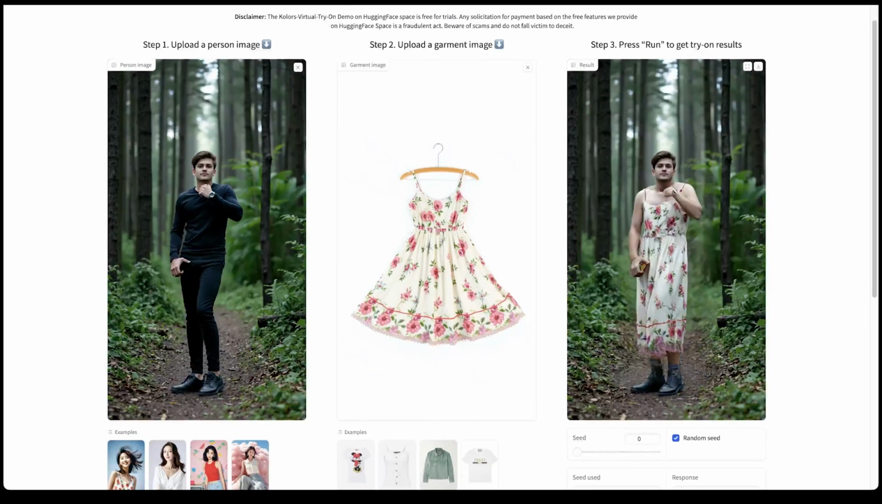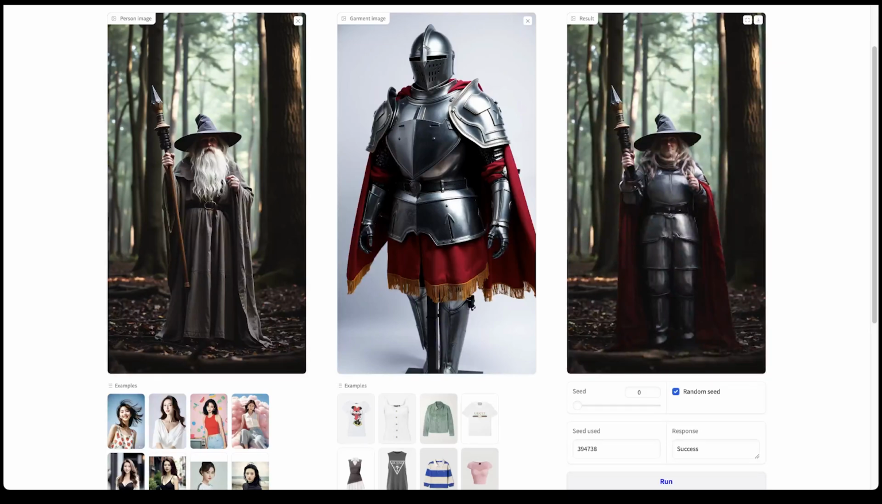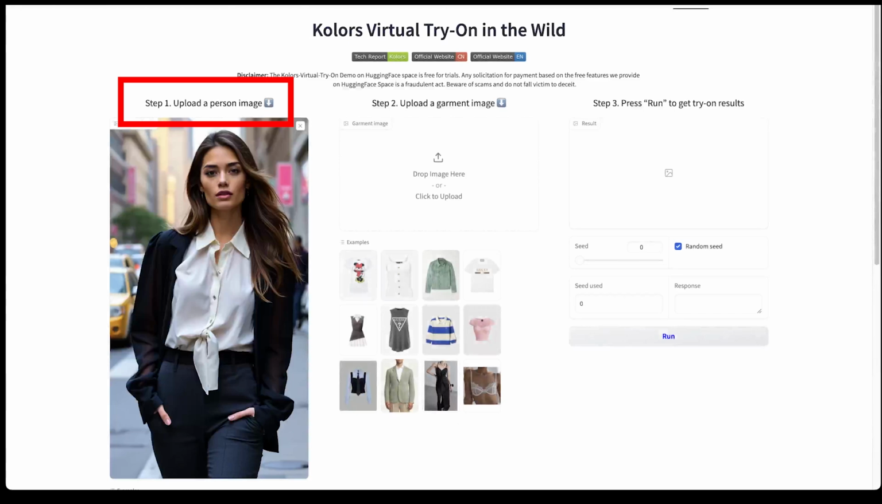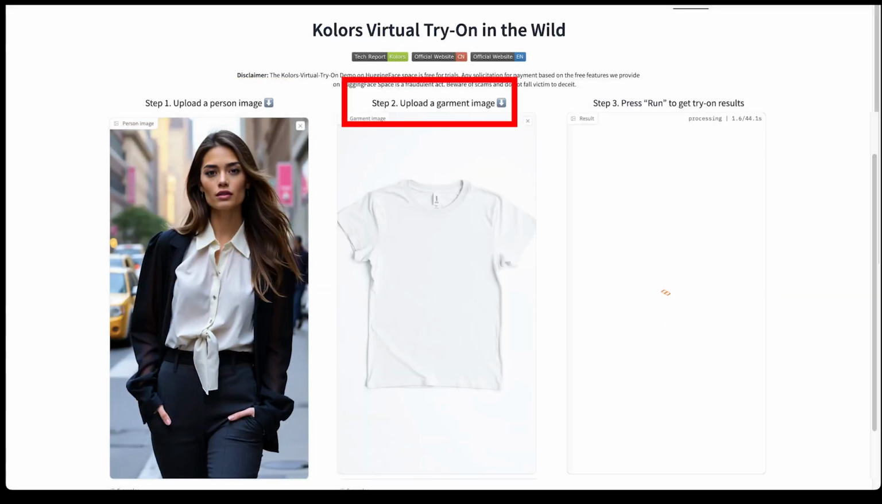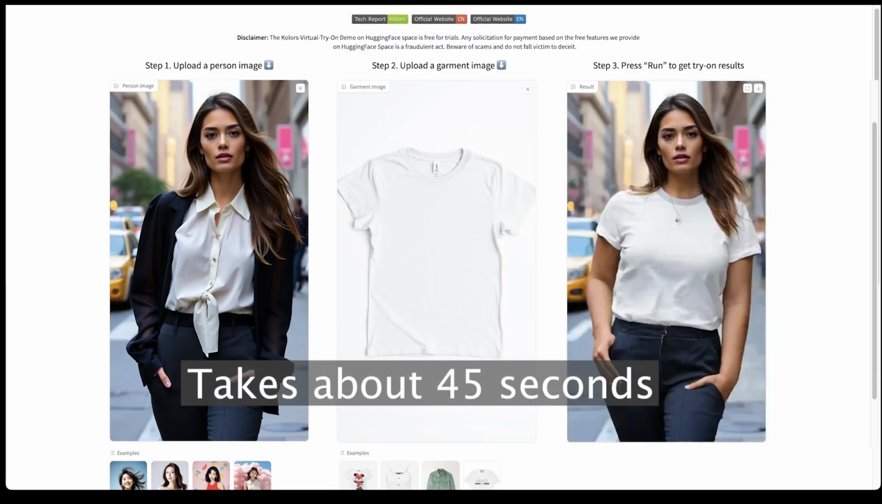What I love about this is how fast and easy it is, and the fact that it is, again, totally free with no limits. Go to the website listed in the description. Upload a picture with a person or character you want to change. Next, upload a picture of the new clothing you wish to apply. Press run, and a few seconds later, you will have a new image that you can download.